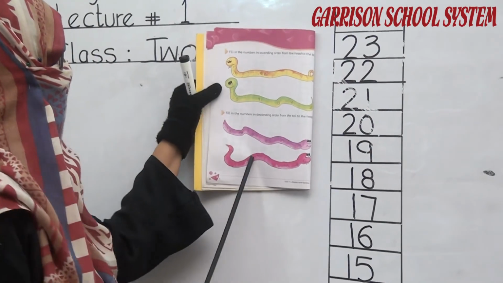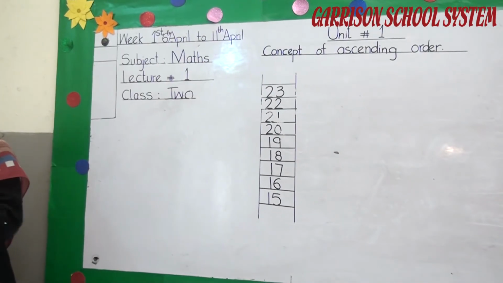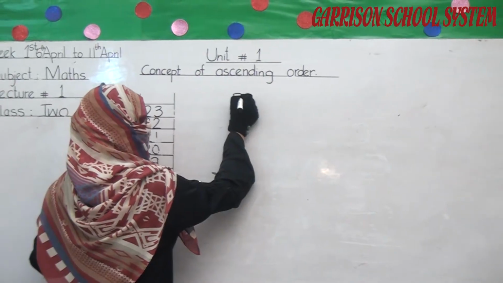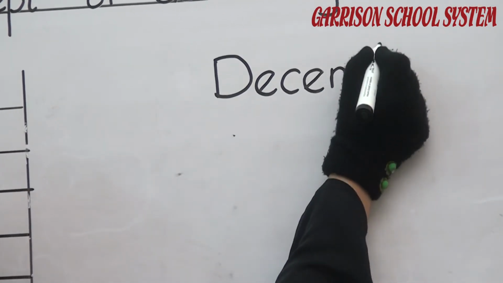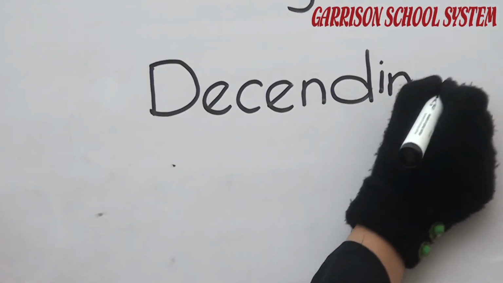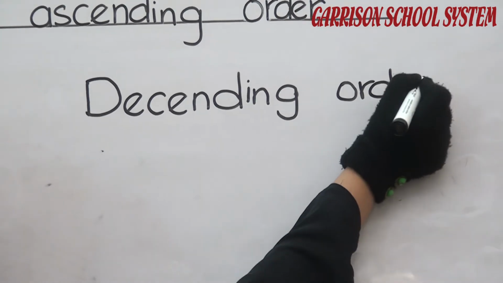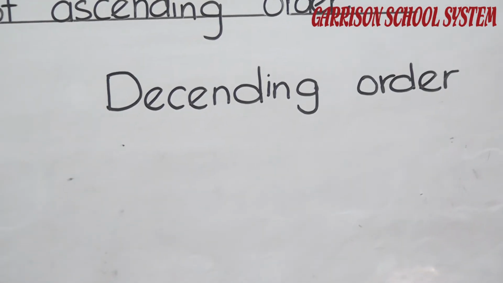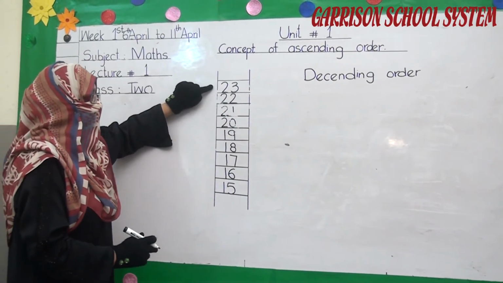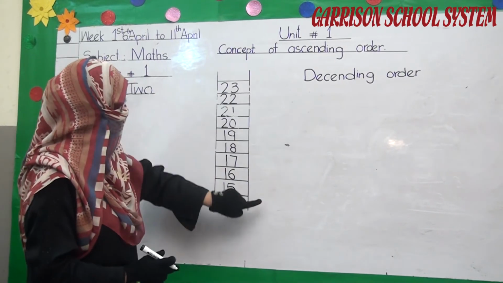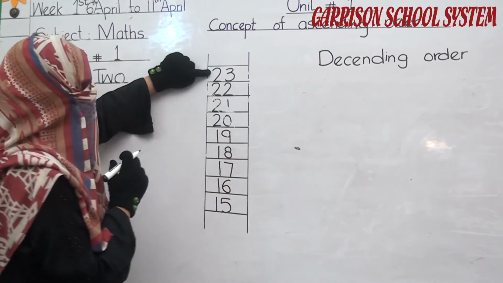I will show you an example on the board of descending order. Descending order. Okay. Same like that. In ascending we move bottom to top. Bottom to top हमने move किया. And in descending we move from the upward stair to the downward stair. It means first we write, like here we write 23.